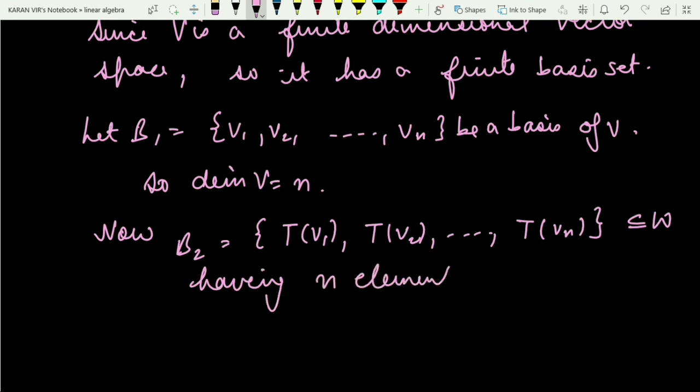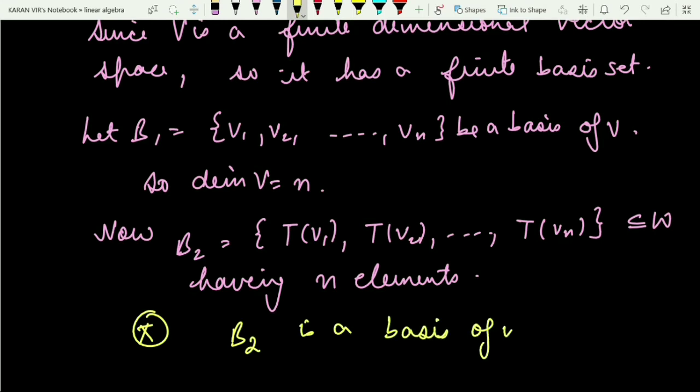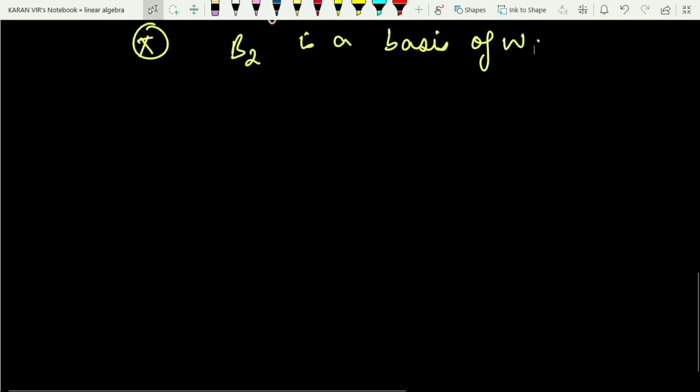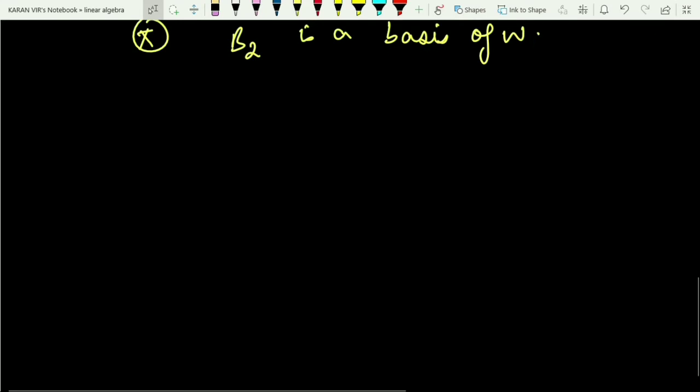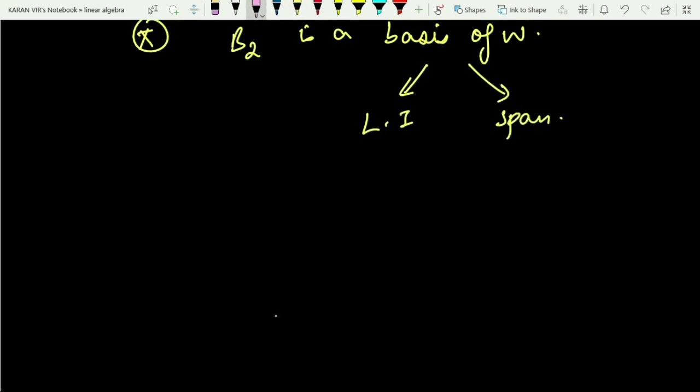Now what are we interested to prove? We want to prove that B2 is a basis of W. In order to prove anything to be a basis, we need to prove two things: the first is linear independence and the second is the span. So those are the two parts to be proved. Let me show that B2 is linearly independent first of all, and apply the definition of linear independence.